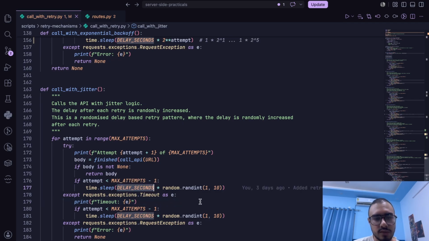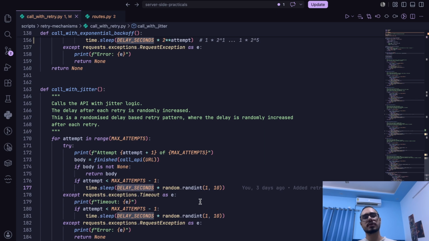So when we do that, we make this sleep or delay time unpredictable. Why is this helpful? First of all, when there are multiple users on the same server and all of them are retrying, and each one of them gets a different random delay number, that causes randomness in the server and helps in keeping the server calm and not causing it to panic.